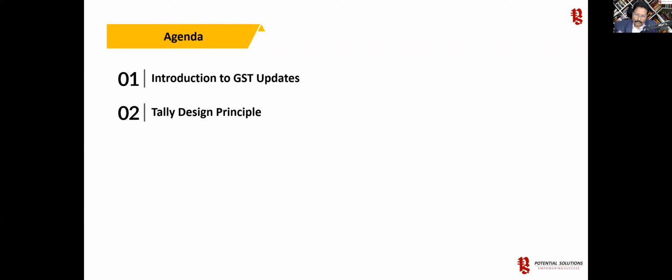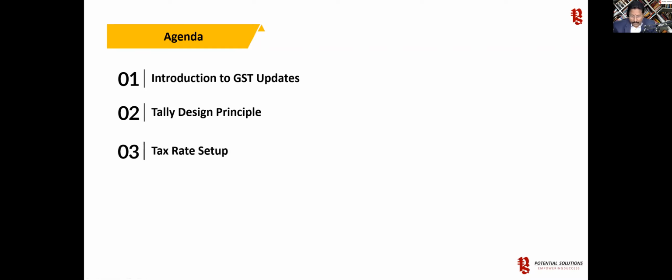That is where you would have lost the motivation and stopped using Tally. But today I'm definitely going to give those nuances, the exceptions which you have to remember. For that, it is very important to understand the design principle.